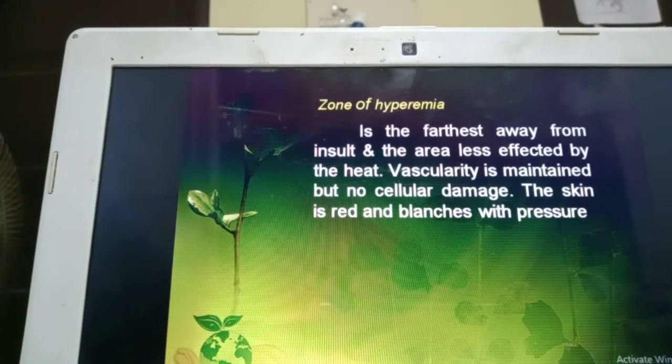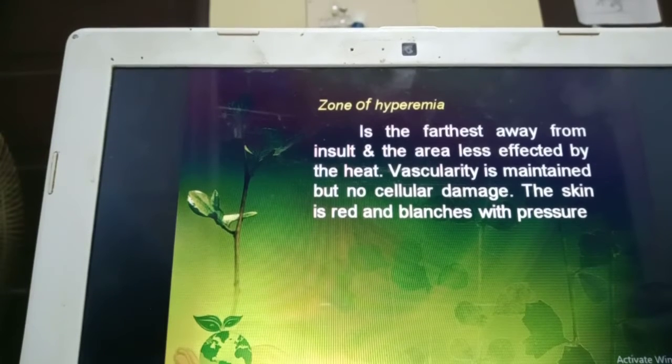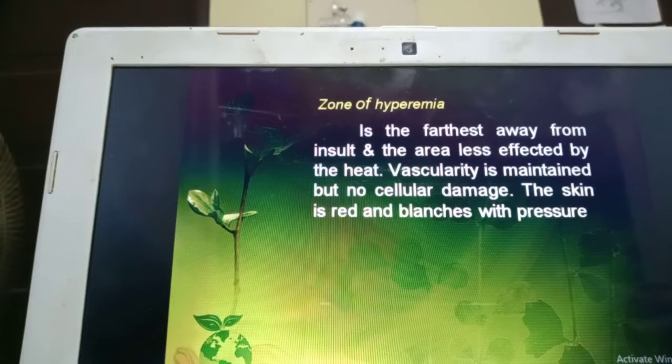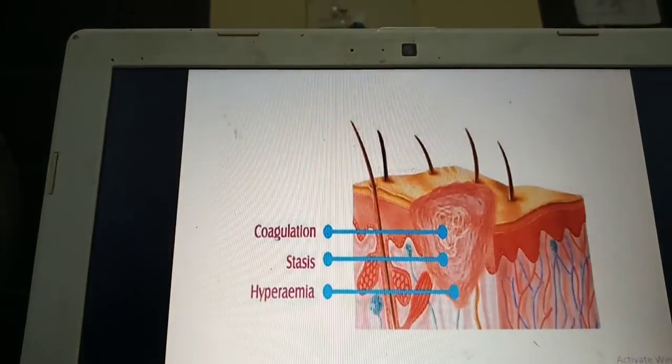The third one is the zone of hyperemia, where there is no cellular damage. Here the skin looks red and blanched. Blanching is when you apply pressure and leave, and you find the blood circulation reappearing. Immediately the skin looks red and pink. Here the vascular damage is not there, so the blood supply is good, and there is no cellular damage. So these are the 3 local skin responses.